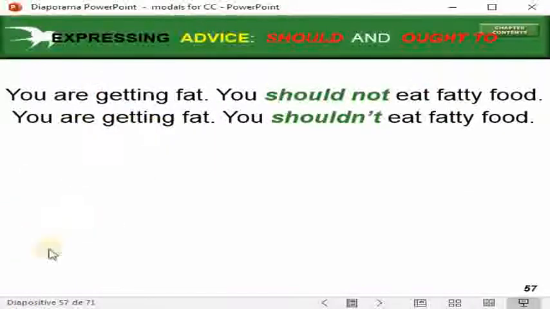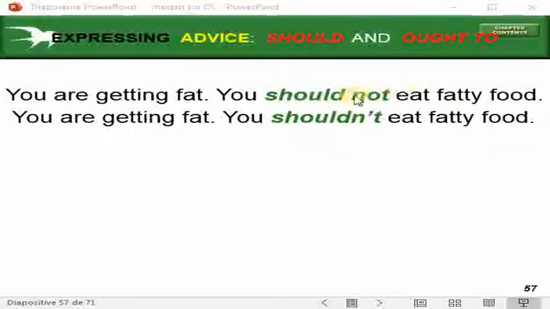Let's go to other examples. You are getting fat. You should not eat fatty food.